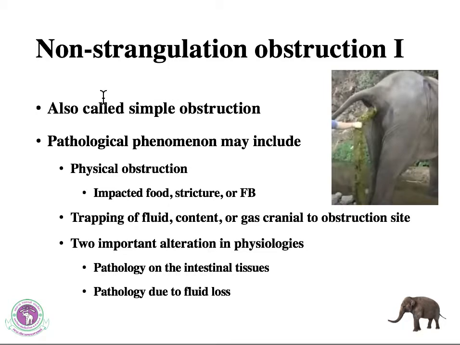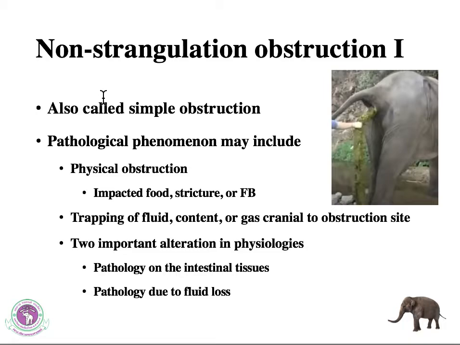So the non-strangulation obstruction is also called simple obstruction. The pathological phenomenon may include: first, physical obstruction of the GI tract by food, by foreign body, or by strictures. The stricture is usually caused by something else, and after the impaction or physical obstruction, it causes trapping of fluid content or gas cranial to the obstruction site.